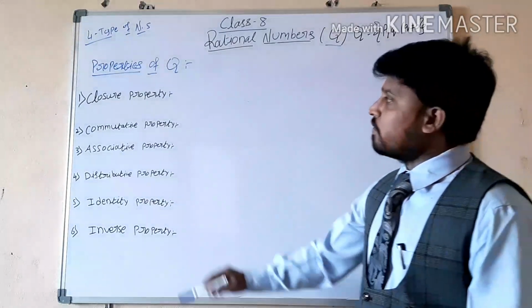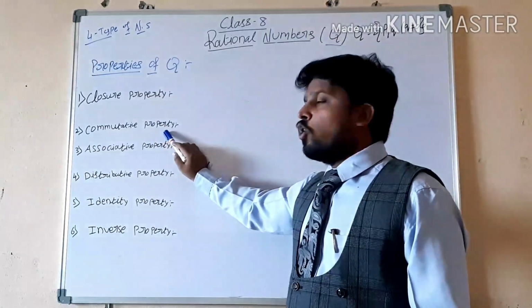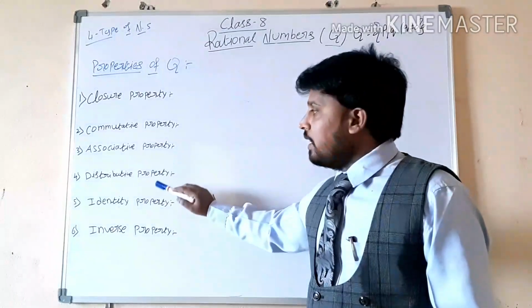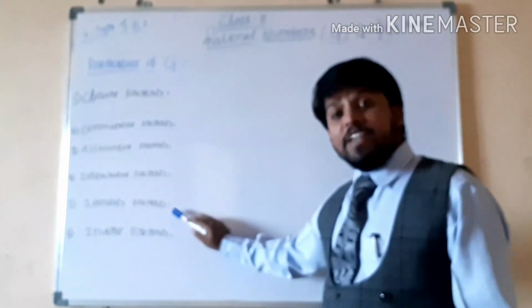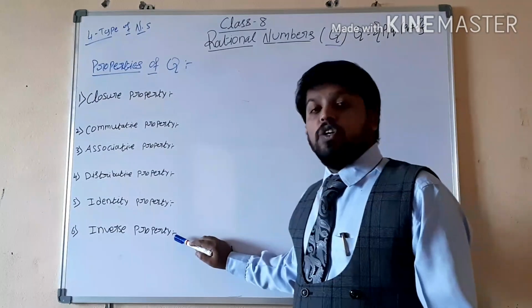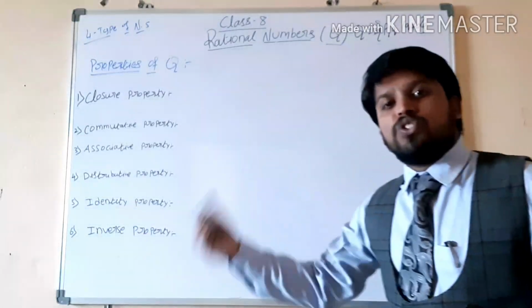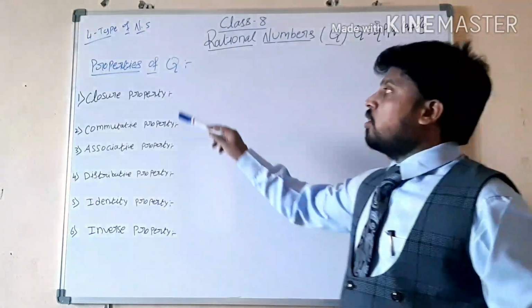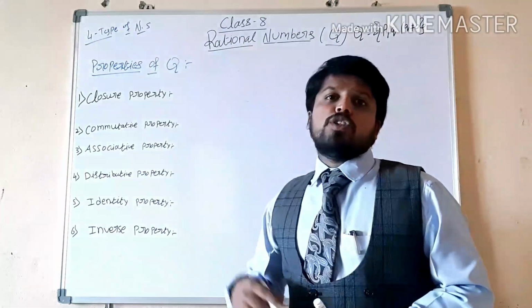The first property is the closure property. The second one is the commutative property, the third one is the associative property, the fourth one is the distributive property, then the identity property and the inverse property. So all these 6 properties we have to check, to see whether they are satisfied by rational numbers or not.